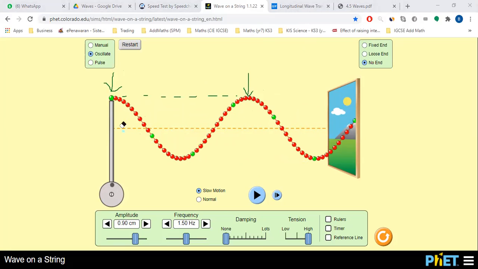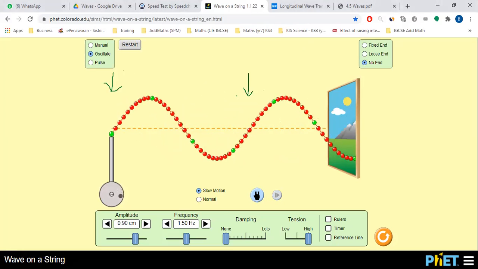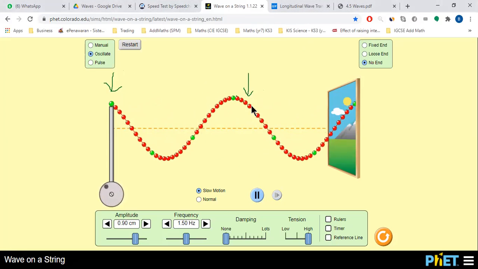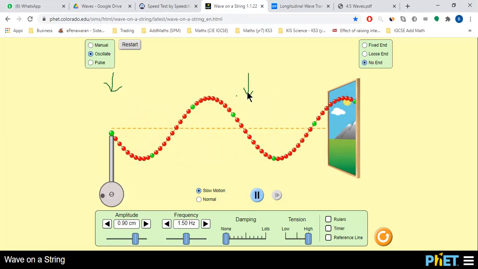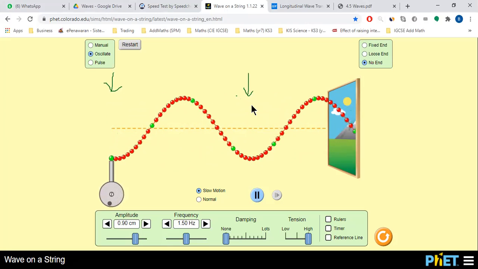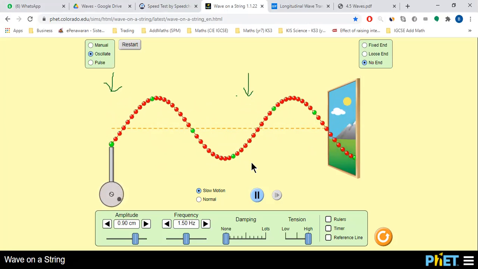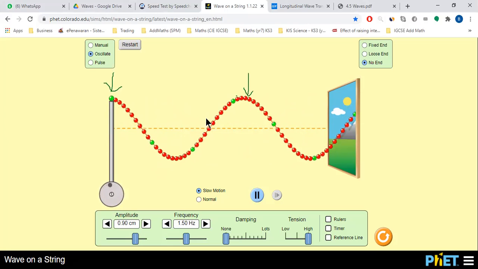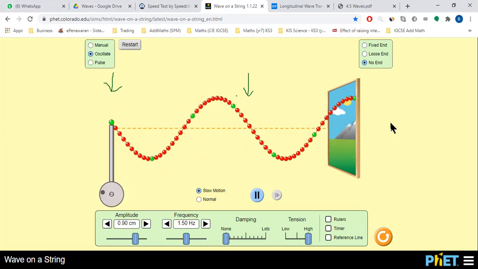Okay, focus on those two particles over here. Okay, so same thing, it is moving up, down, together at the same time. So these two particles we say that they are in phase. Okay, so there are many particles in phase in a wave.